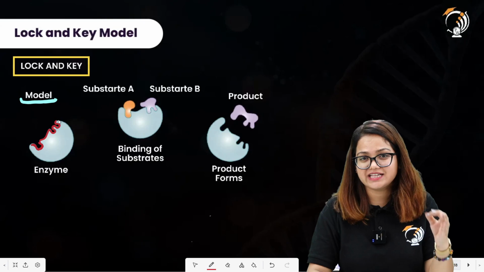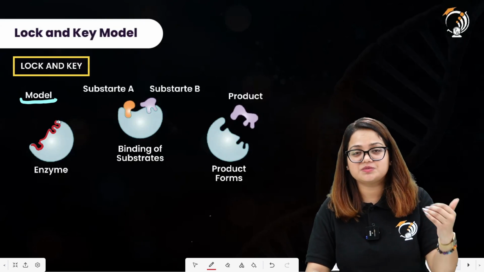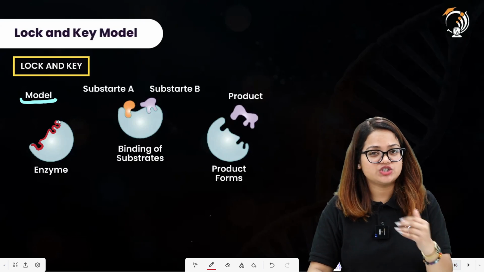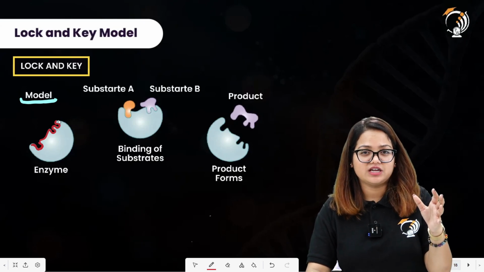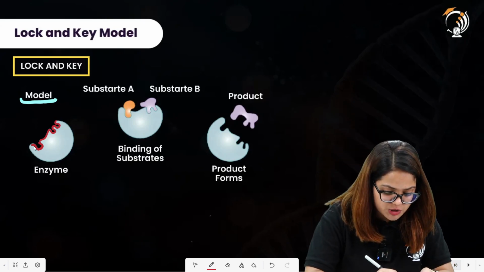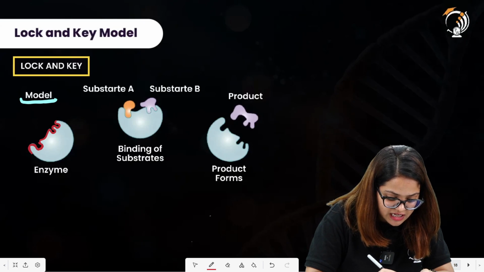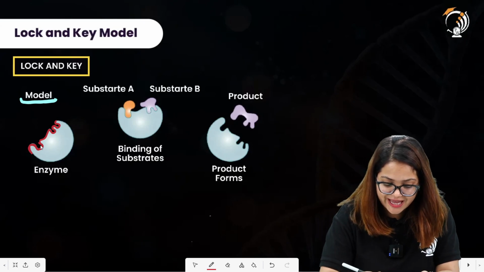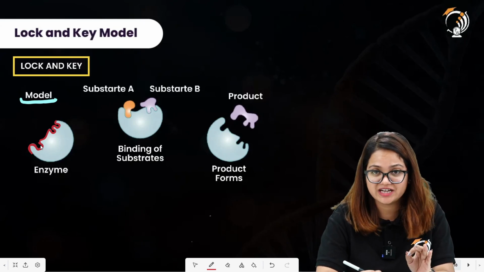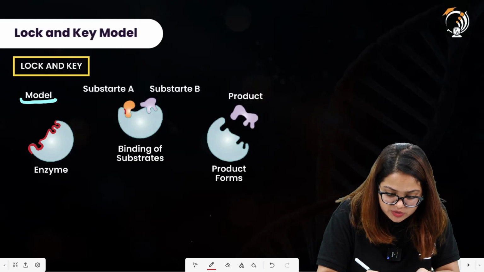It is called the active site of the enzyme, at which the substrate binds, with a shape complementary to the shape of the substrate. It is present on the enzyme. So this is the specific shape the enzyme is having. The substrate having the complementary shape to the active site will bind to them.